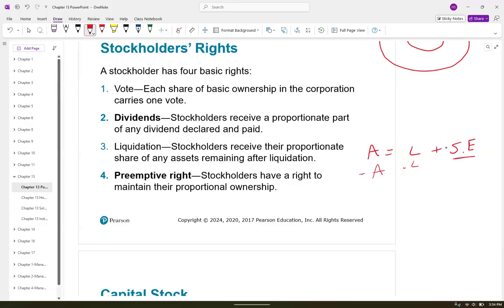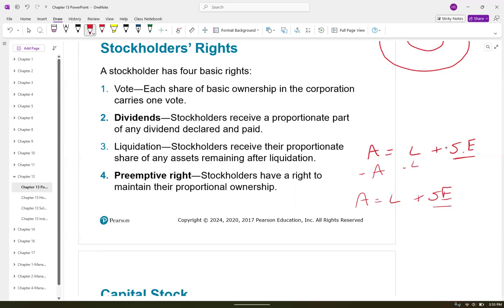Chances are, if this company has not been doing well, they might sell all the assets and still not have enough money to pay all the liabilities. So in that case, stockholders will get nothing. They actually won't get a bill for it either. That company is probably filing bankruptcy. So they do have the right for their proportionate share of assets after liquidation.